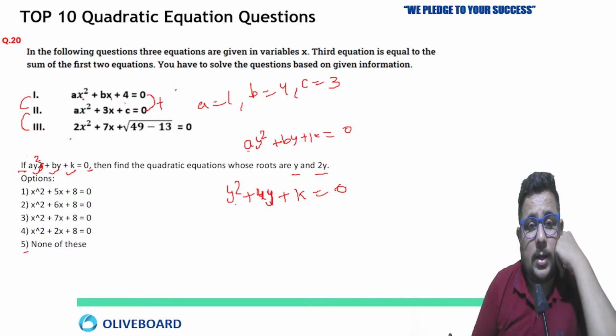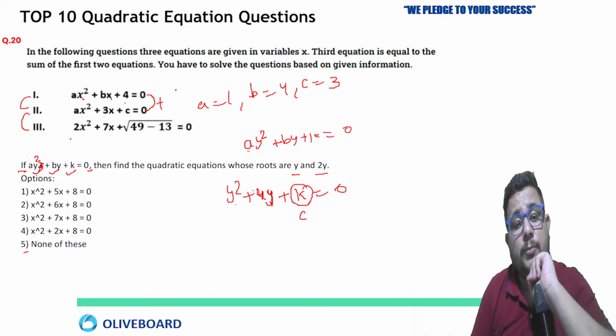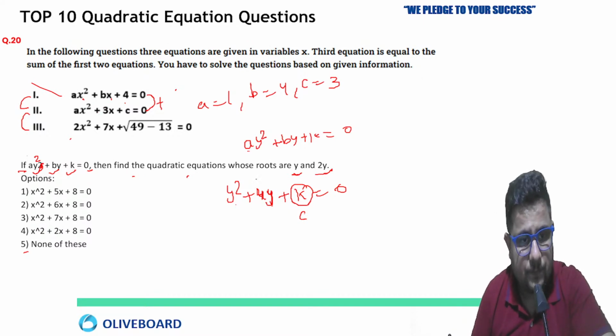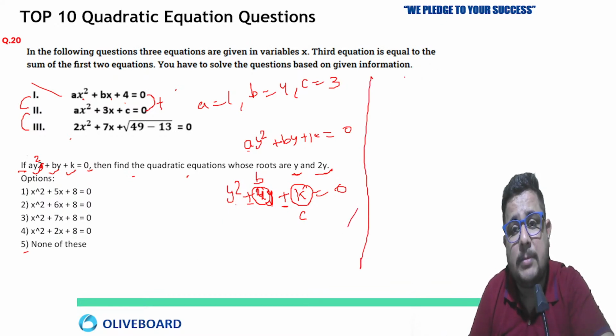So see, y square plus 4y plus k. You don't know the value of the constant term, that is k given here. How will you come to know? But they have given us something. Find the quadratic equation whose roots are y and 2y. So the roots are y and 2y. You know plus and plus means by addition only you have to break this 4, the value of b. So what are the possible factors for y?